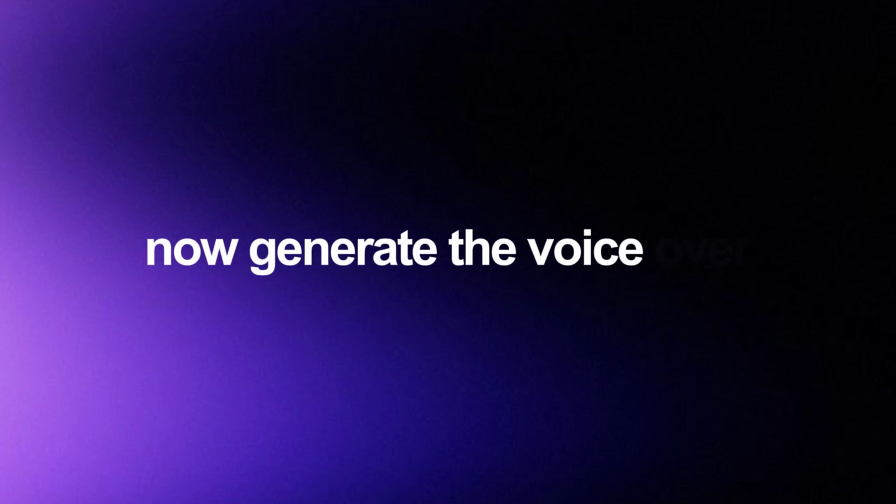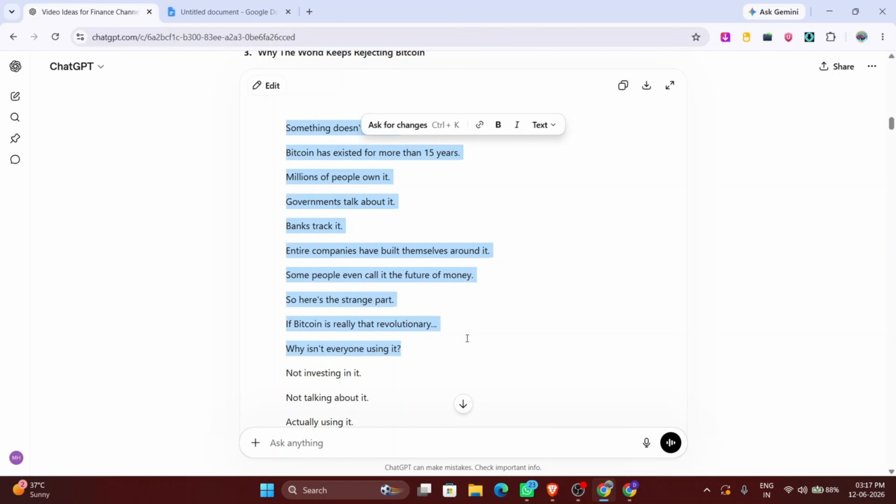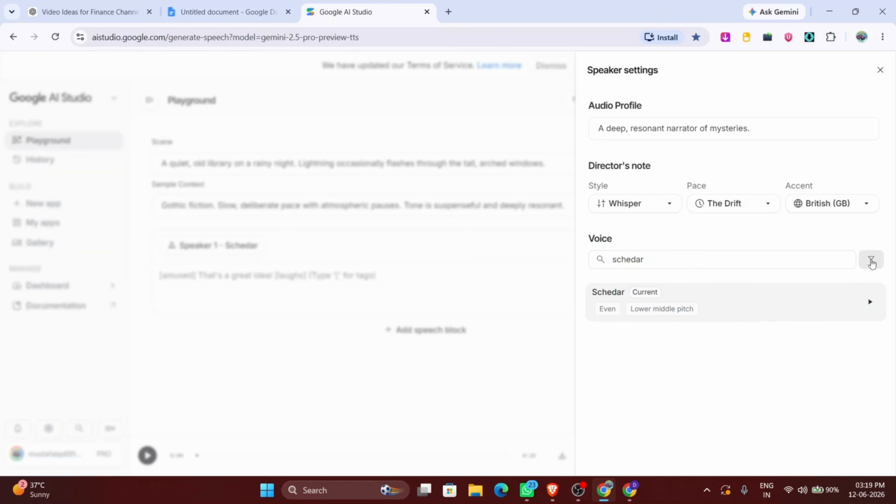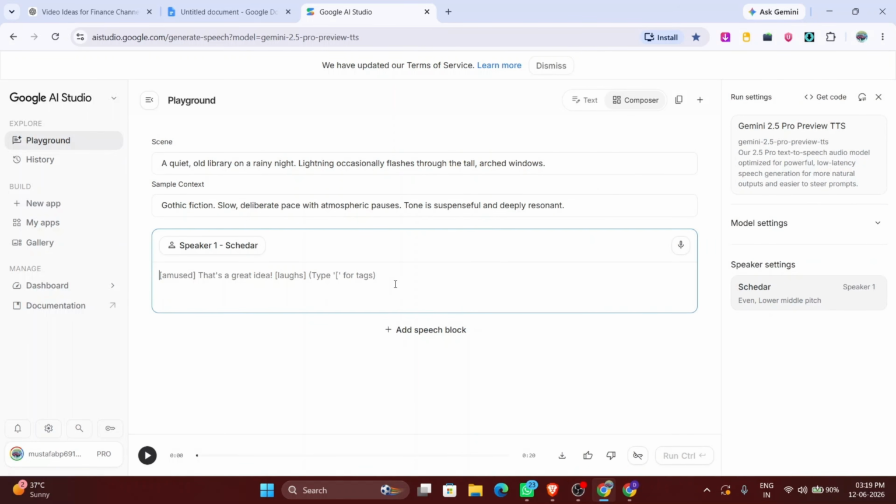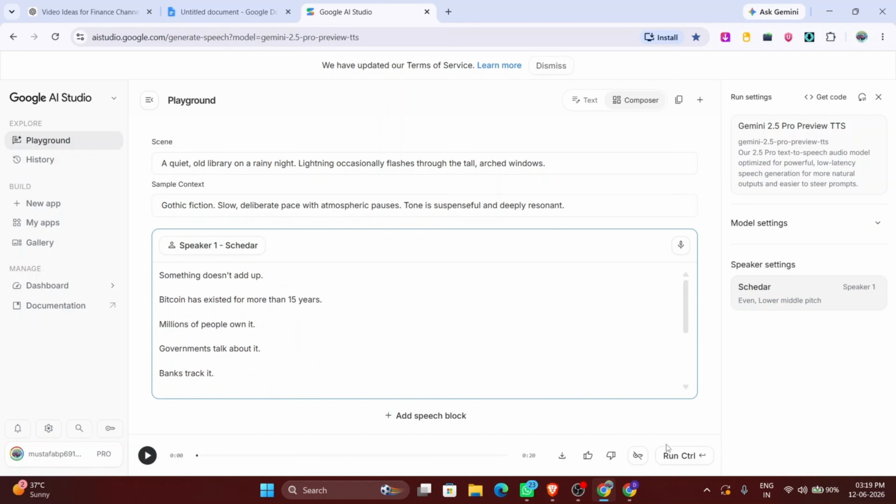Now generate the voiceover. Copy your full script and open any text-to-speech tool like 11 Labs or Google AI Studio. Paste the script in and hit generate. Your professional voiceover is ready in seconds.